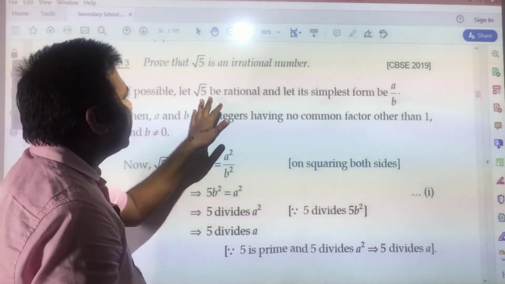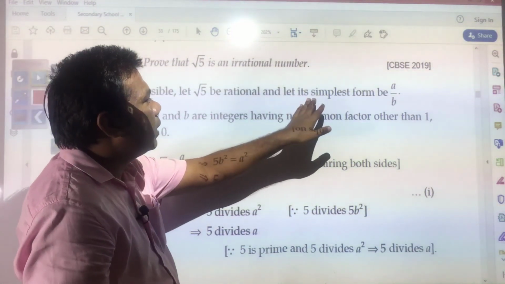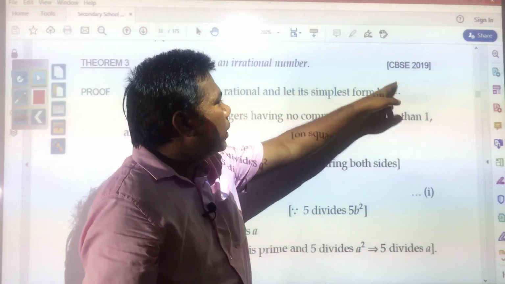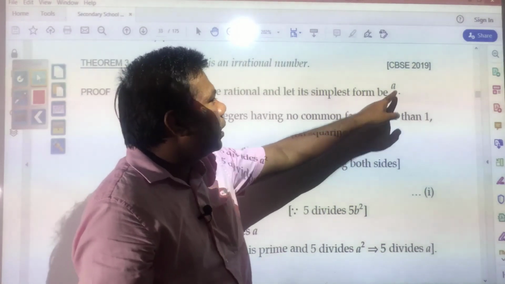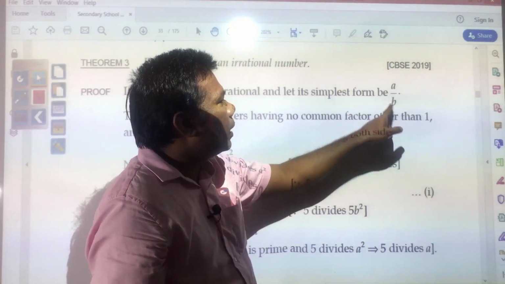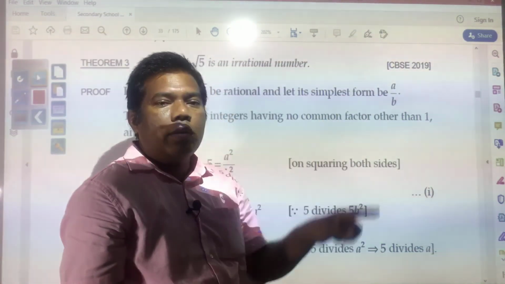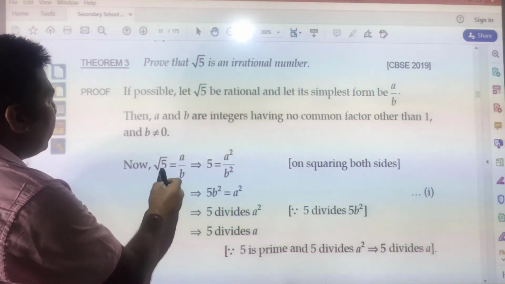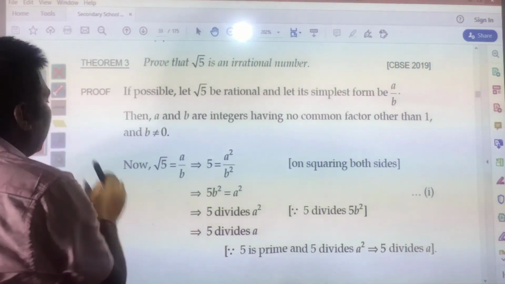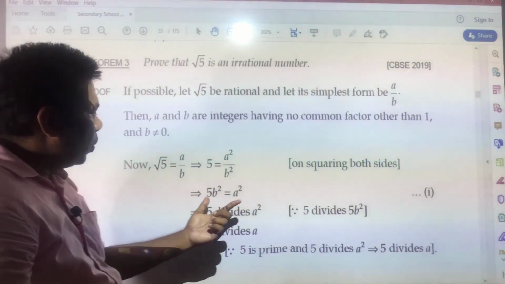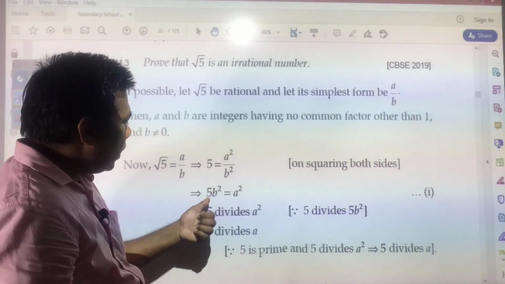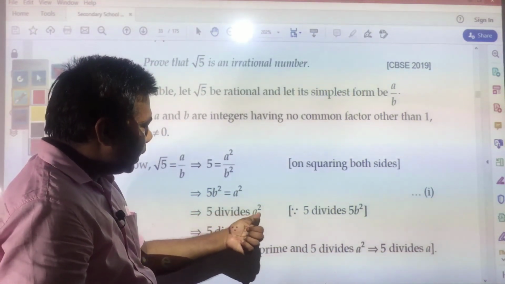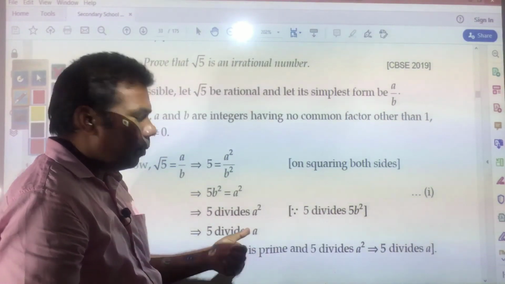If possible, let root 5 be rational and let its simplest form be a by b, where a and b have been written in simplest form, and that is why they do not have common factor other than 1 and b is not equal to 0. Now, again root 5 is equal to a by b has been written and has been squared both sides. You got 5b square is equal to a square, and that is why 5 will divide a square. If 5 divides a square, it means 5 will divide a.